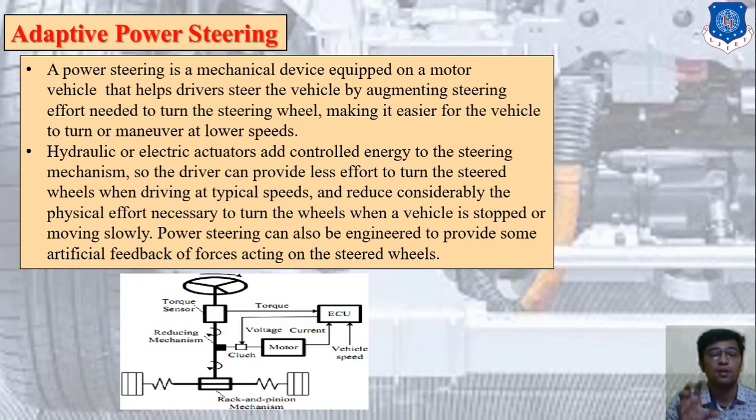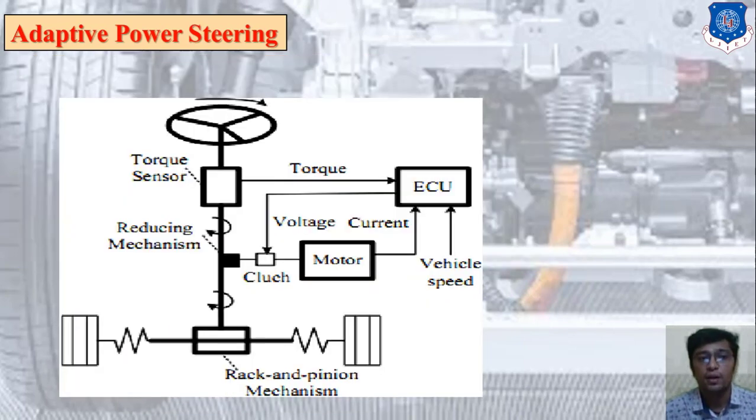Power steering is related to one kind of mechanical device, as we all know. Here in adaptive power steering, there are many parameters which we need to focus on. First is the ECU. Second is the torque sensor, which generates the torque. Third is the reducing mechanism. Next are the clutch, voltage, current, motor, and rack and pinion mechanism. These are all the spare parts which we are using in adaptive power steering. So, move forward to the next slide.